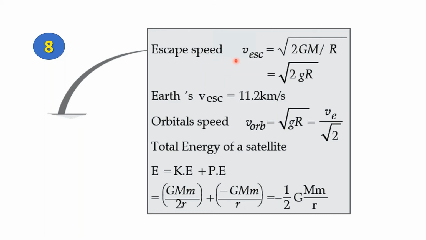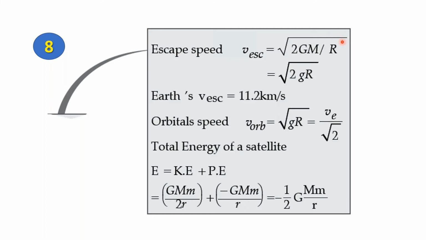Now, how do you calculate escape velocity? Now V escape stands for escape velocity, and it is given by the formula root of 2 capital GM divided by r. Now G stands for the constant, m stands for the mass of the Earth, r stands for the radius, and the whole formula is under a square root.